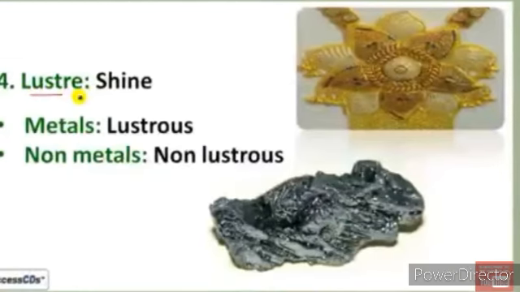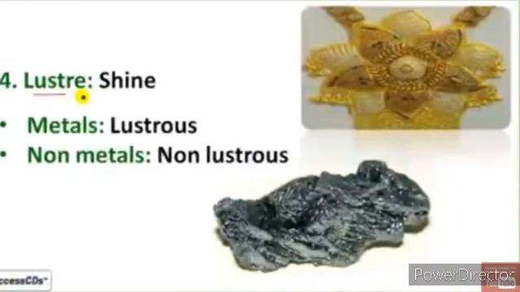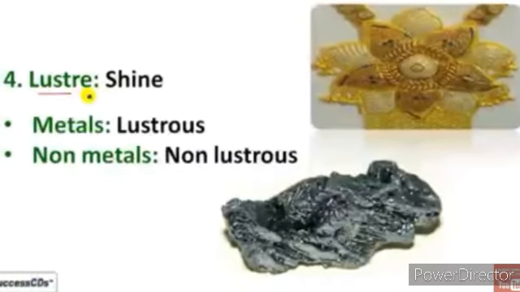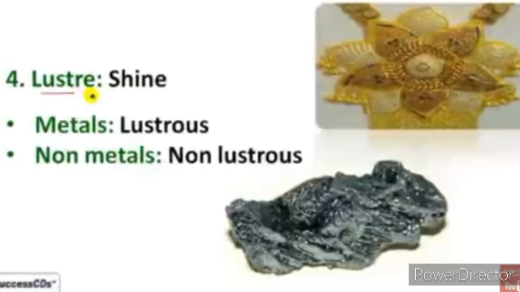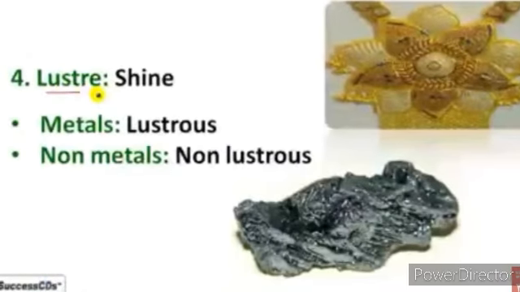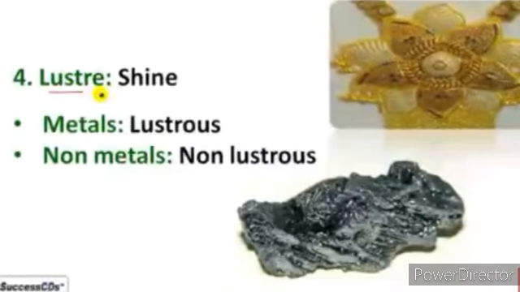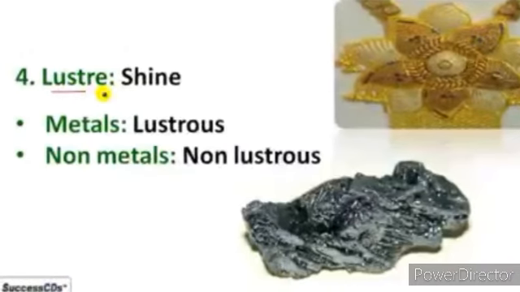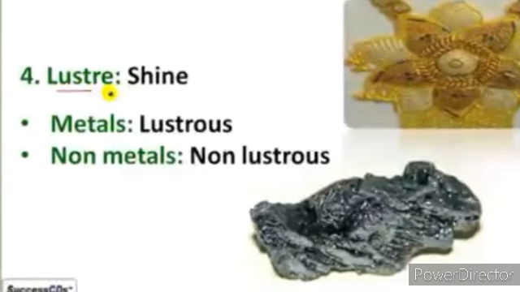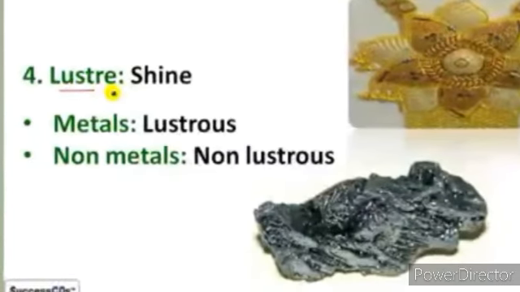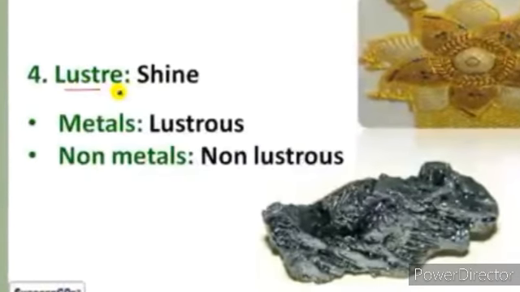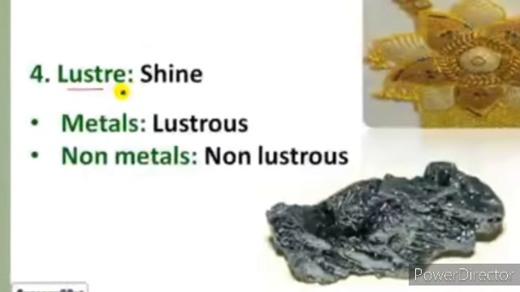Next property we have is luster, meaning shine, whether metals shine or not. Metals are lustrous, that means they have a shiny appearance, but non-metals are non-lustrous. In the figure, you will see gold has a really good shine. In the second figure, it is a non-metal, it is not at all shiny. It doesn't possess that kind of luster. But still, we have some exceptional cases. If we talk about lustrous non-metals, then iodine and graphite are both exceptional cases. They are lustrous.